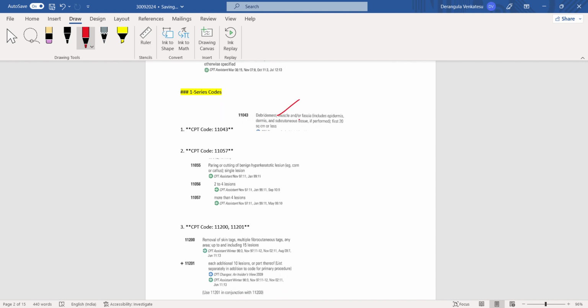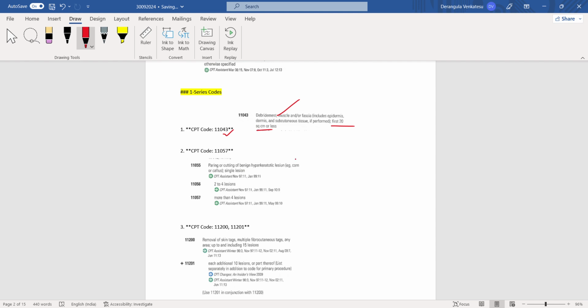From the first series they have checked on debridement, muscle under fascia, including epidermis, dermis, and subcutaneous tissue, first 20 square centimeters or less, and the code is 11043.